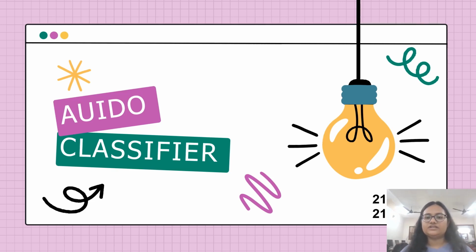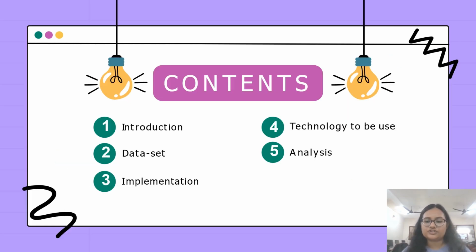My ID is 21DC048. Today my friend, ID number 38, and I will be presenting our project on machine learning, namely an audio classifier. First we'll start with what machine learning is. Machine learning means training a model in such a way that it can imitate the human brain. We use data and algorithms to train the model. It is used to make our day-to-day lives easier.